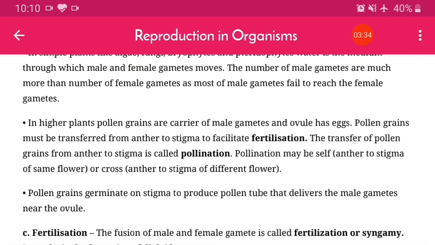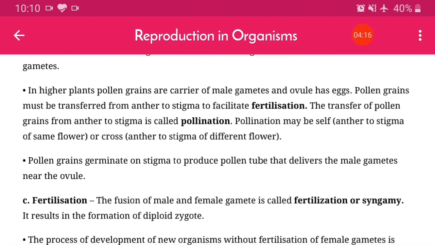So in higher plants, pollen grains carry the male gametes and the ovule has eggs. Pollen grains must be transferred from the anther to the stigma to facilitate fertilization. So that we already know. How are pollen grains transferred from anther to stigma? The pollination method is mentioned. The transfer of pollen grains from anther to stigma is called pollination. And pollination may be self-pollination and cross-pollination. Self-pollination is anther to stigma of the same flower, and cross-pollination is anther to stigma of a different flower.